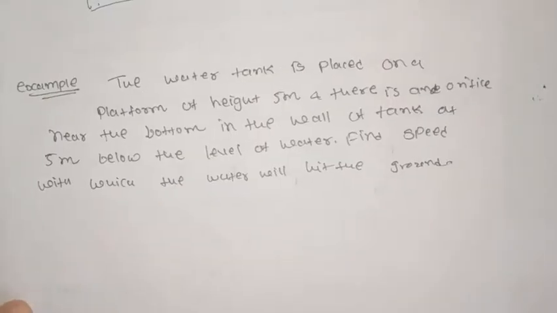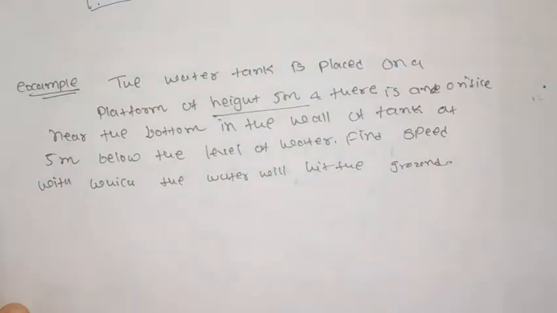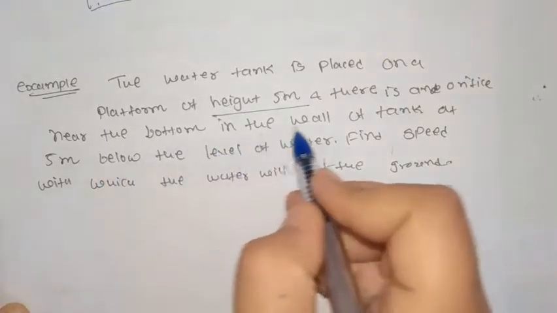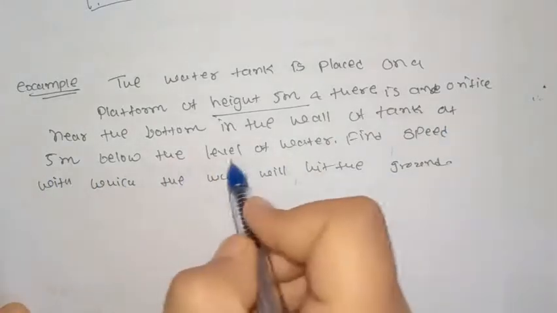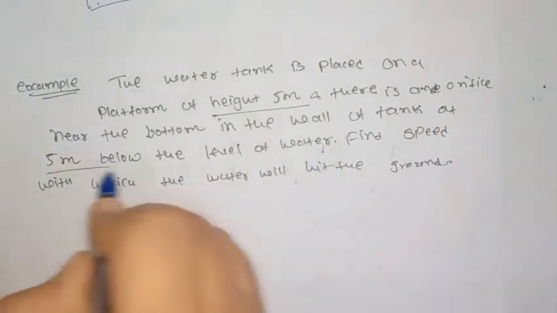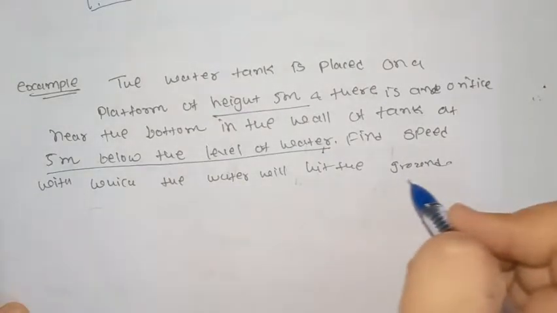In this example, the water tank is placed on a platform of height 5 meter and there is one hole near the bottom in the wall of tank 5 meter below the level of water. Find the speed with which the water will hit the ground.